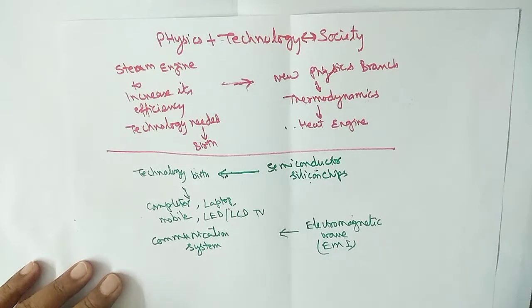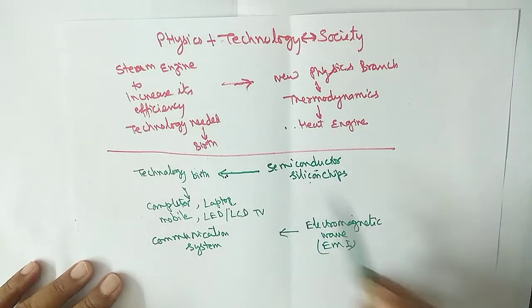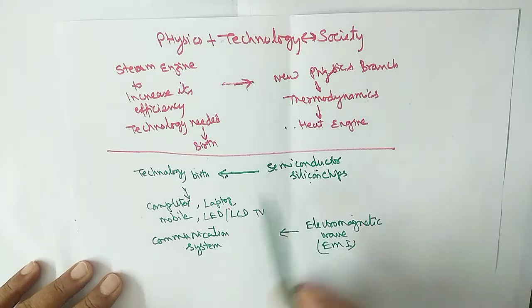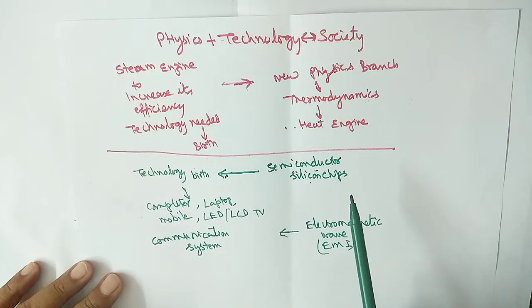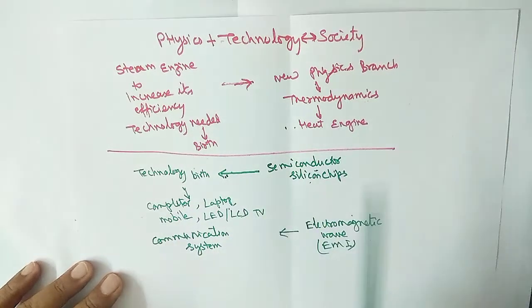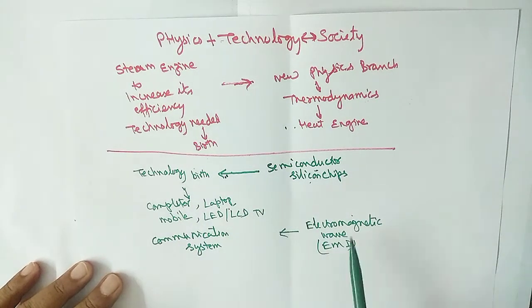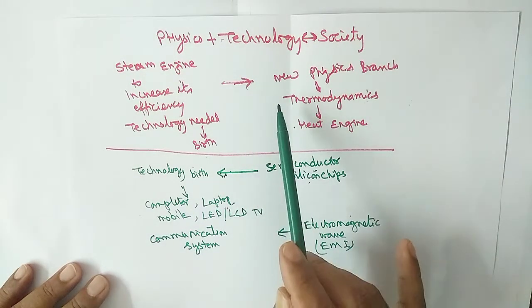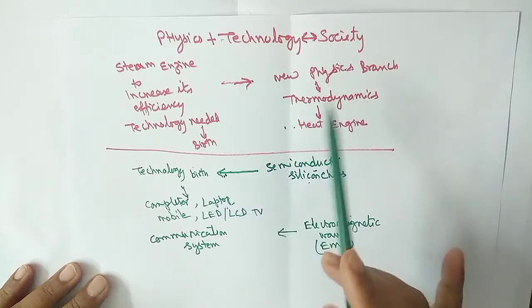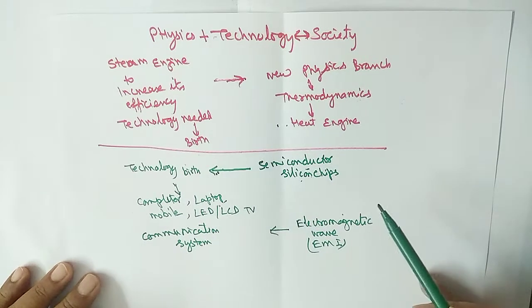Now we are able to communicate with each other. So this is about the relation between physics and technology. Sometimes from physics to technology, sometimes from technology to physics. Physics and technology work together to give something to society, and it is always very useful.